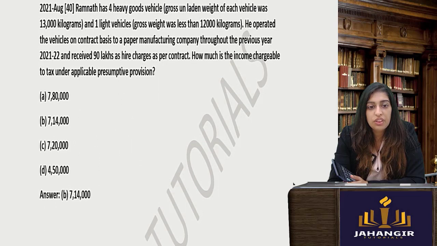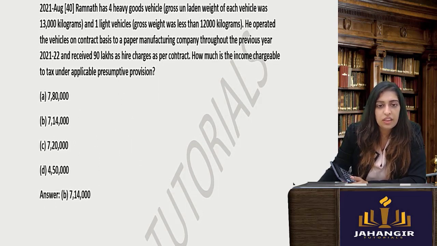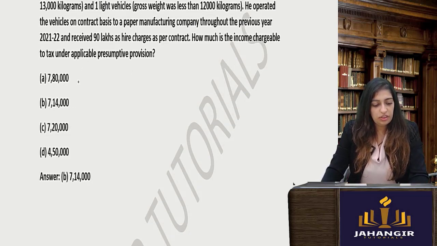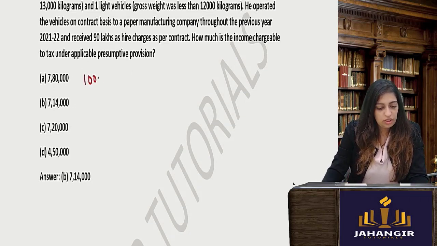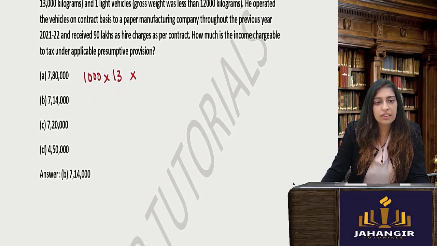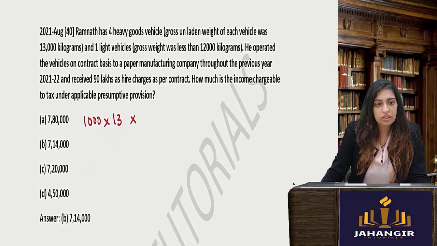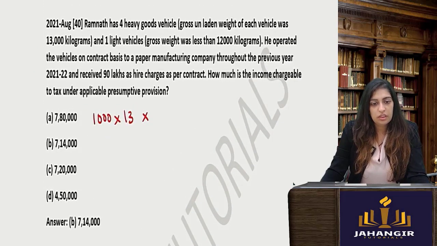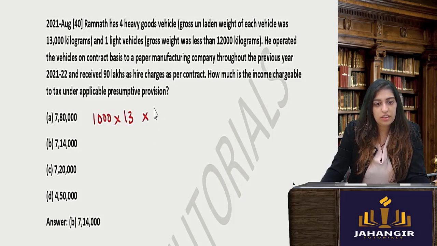Ramnath has 4 heavy goods vehicles, we just did. Gross unladen weight of each vehicle is 13,000 kilograms. So what you will do? The magic number is 1000 into 13, because that is the number of kilograms, into how many vehicles he has? He has 4 vehicles.